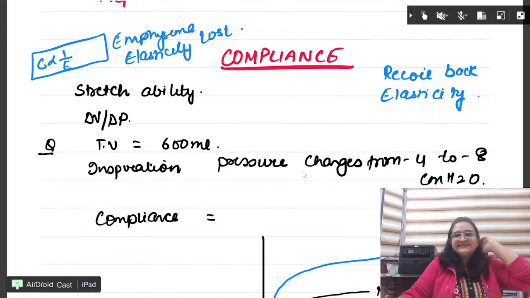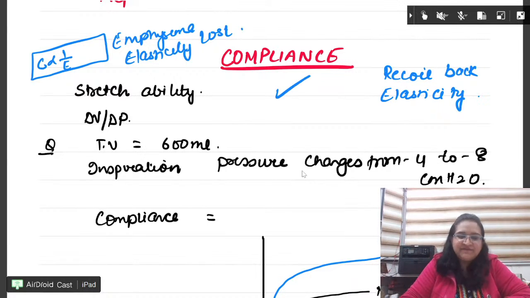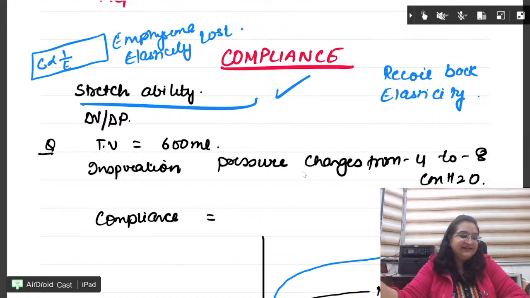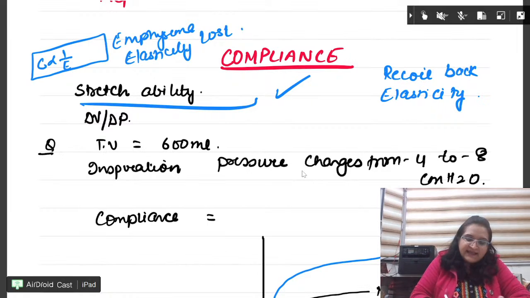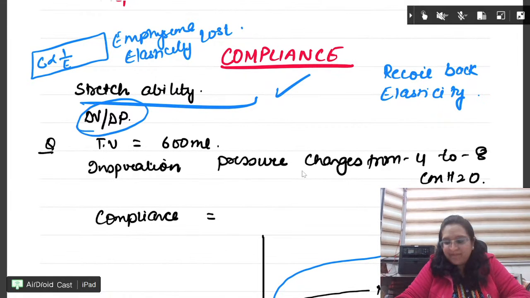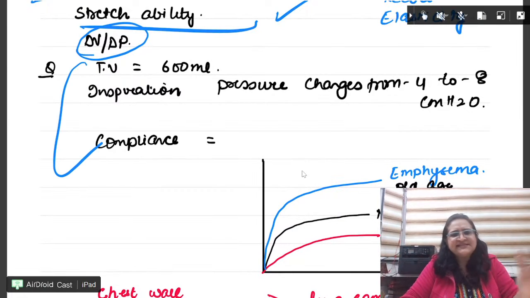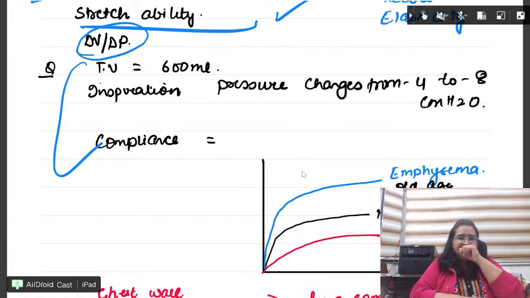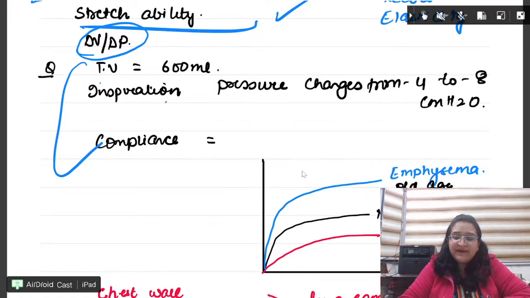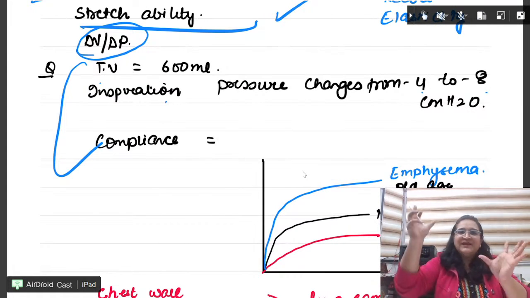Okay. Next is compliance. Compliance, everyone, important. It is stretchability. Okay, it is the stretchability, not elasticity. You have to remember it. It is delta V by delta P in the graph. Two important questions. Either they give you a question like this. Answer quickly. You all know it. Tidal volume is around 600. At inspiration, pressure changes from -4 to -8 centimeter H2O. What will be the compliance?